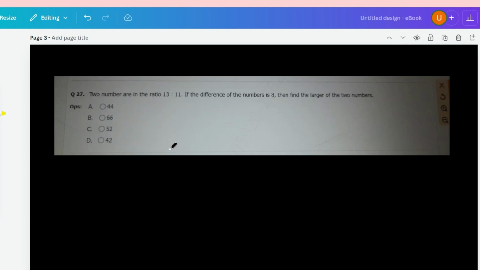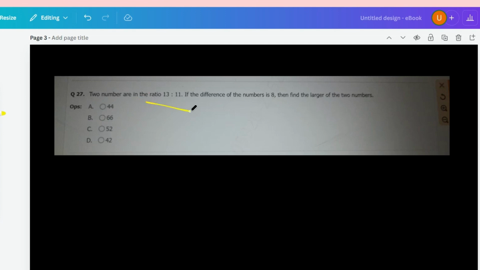So you can be asked very easy questions, also you can be asked moderate type questions. Many of the guys who were eliminated in this round were because of the analytical reasoning questions, analytical aptitude questions. Okay, so be prepared for all. So the two numbers are in the ratio this and the difference is 8. So this is a very easy question. So let me answer this.